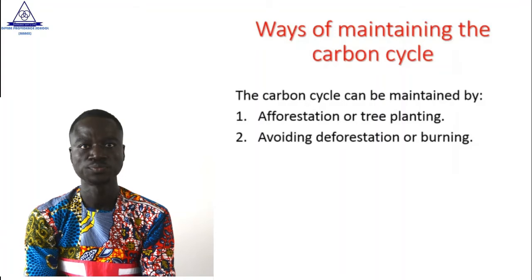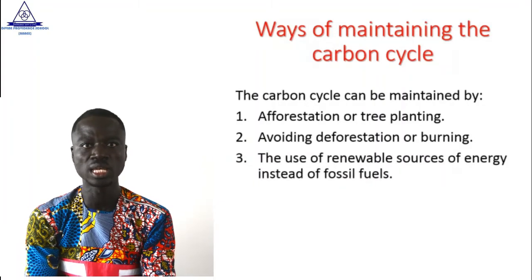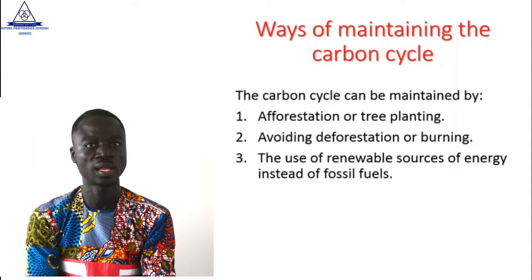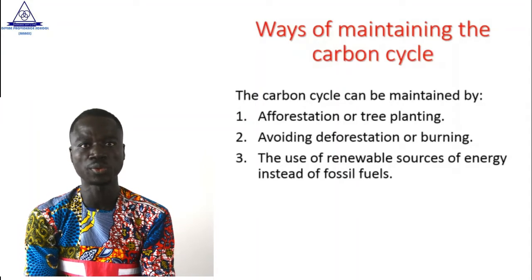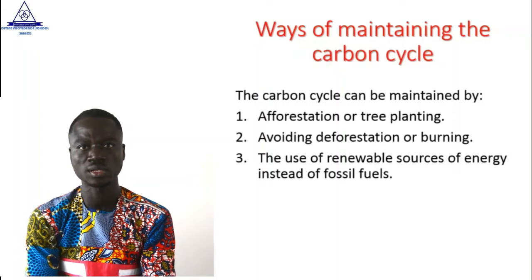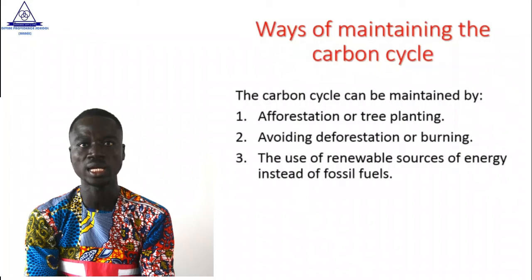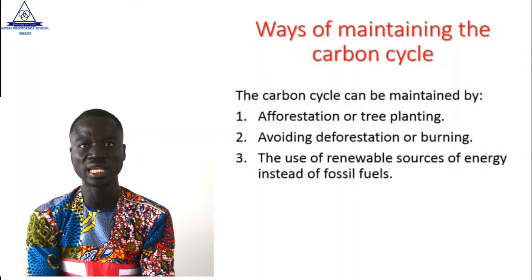We have to avoid too much burning or too much cutting down of trees, but rather encourage planting of more trees. Our third point is the use of renewable sources of energy instead of fossil fuel. When we put to practice the use of renewable sources like the solar panel and the likes, it helps us to maintain the carbon cycle.